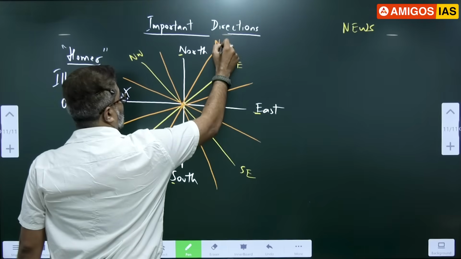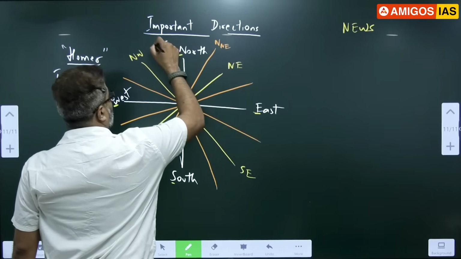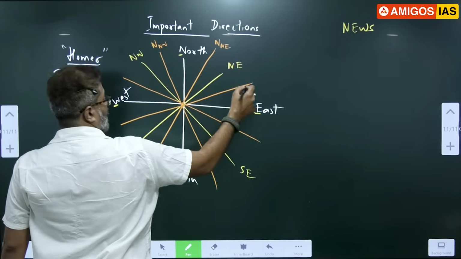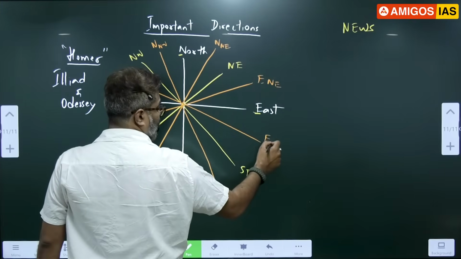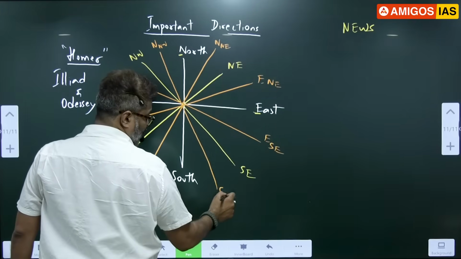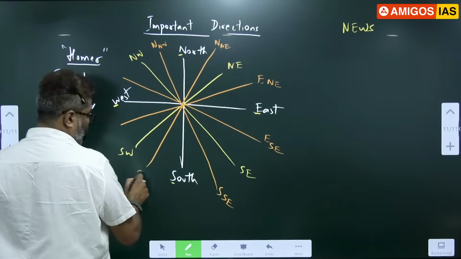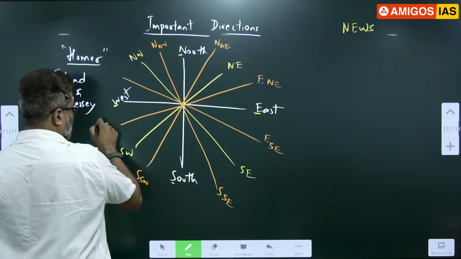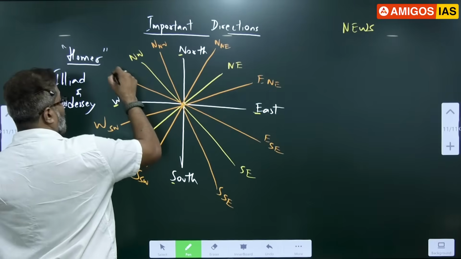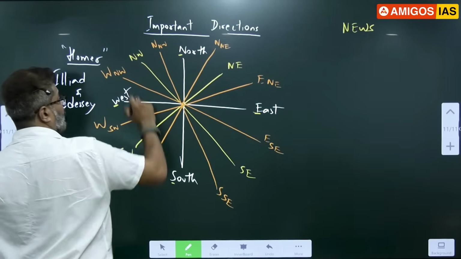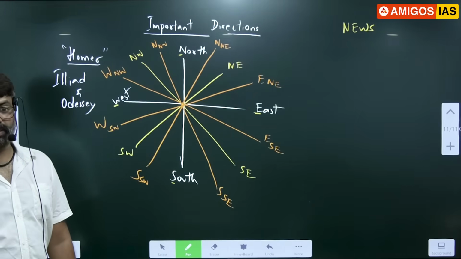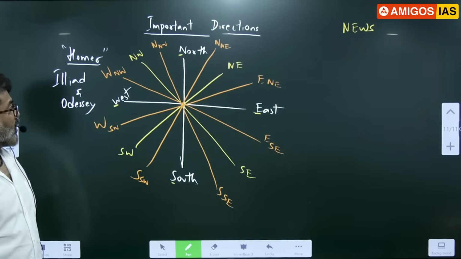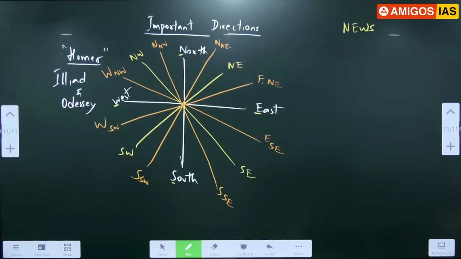This is north northwest, north northeast. This is east northeast. This is east southeast. This is south southeast. This is south southwest. This is west southwest. This is west northwest. Like this we have 16 directions in geography. How many? 16. Write fast please. Shall I continue? Important directions, all of you know.